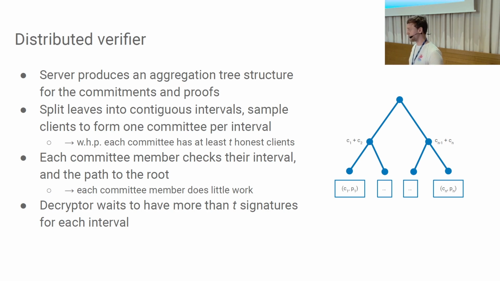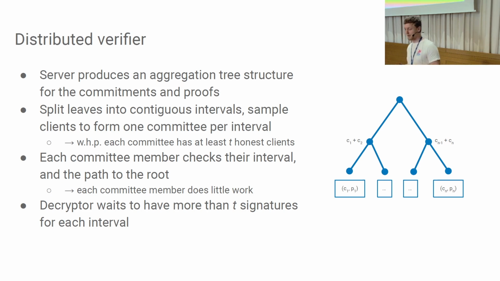So what the committees would do is check all the proofs that correspond to their interval, then check that the aggregation to the root is done correctly, so that in fact it's the same tree, and the tree computes the right sum. And then the decryptors just have to wait for enough signatures for each of the intervals to ensure this honest majority before they start decrypting.